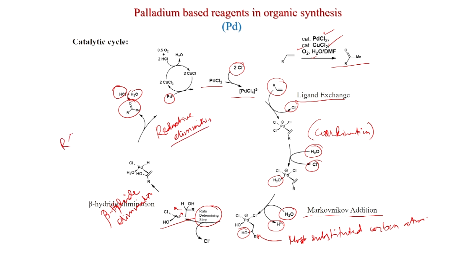We know that the enol, after tautomerization, goes to the ketone; that is the keto-enol tautomerization. In this process you get HCl and water also, and this palladium(0) will be reoxidized to palladium chloride.